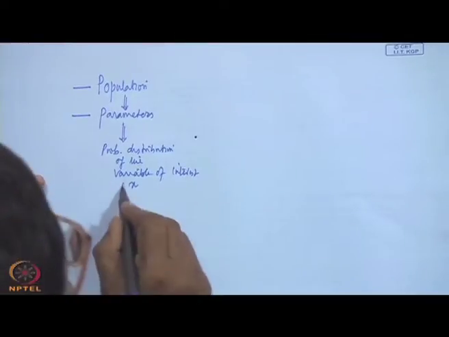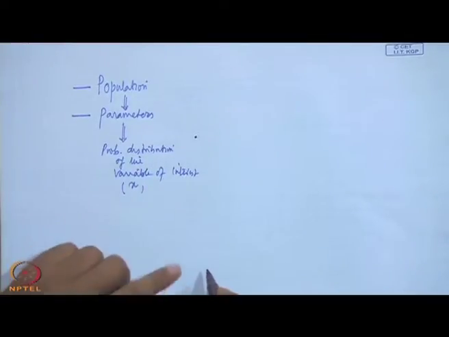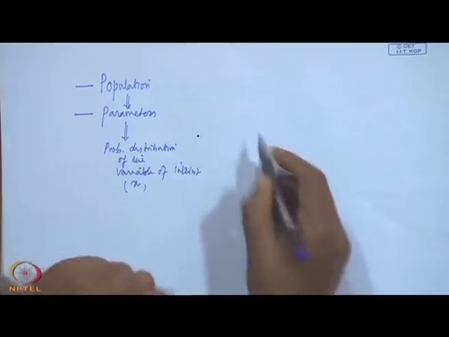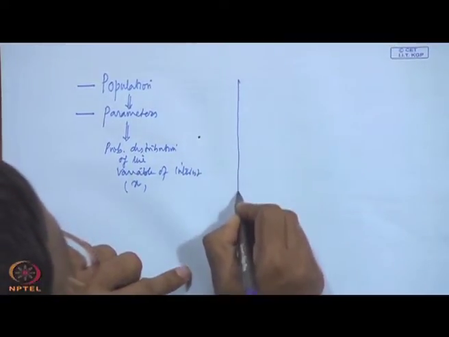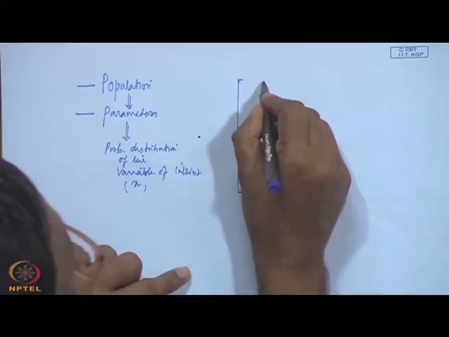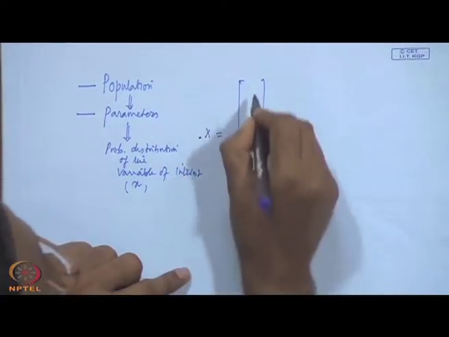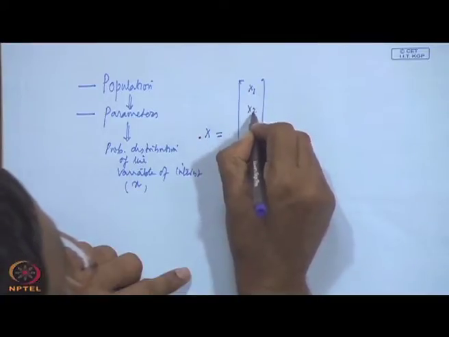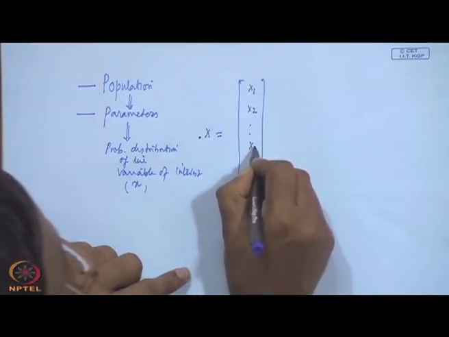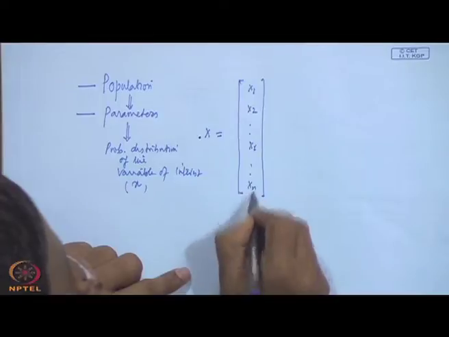Now, you are planning to collect data. You know your variable is x, and you want to collect n data points.